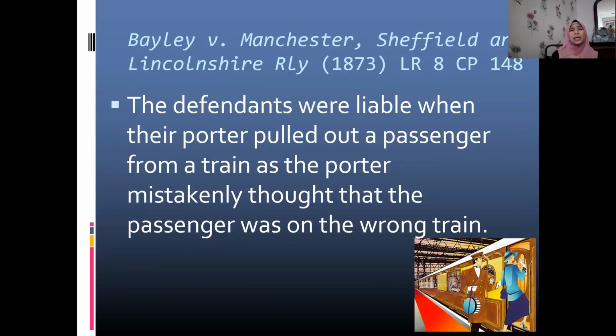The porter, the employee, mistakenly thought that the passenger was on the wrong train. So he pulled the passenger off because he thought the passenger was boarding the wrong train. Actually, the passenger was boarding the correct train. All right, so there was vicarious liability on the part of the employer for the employee.